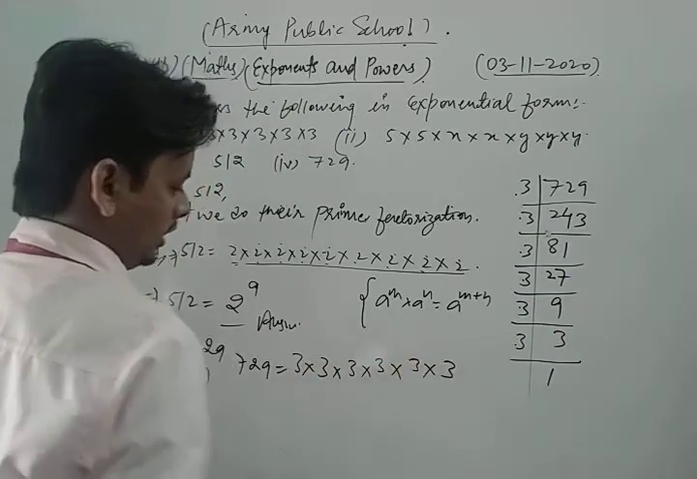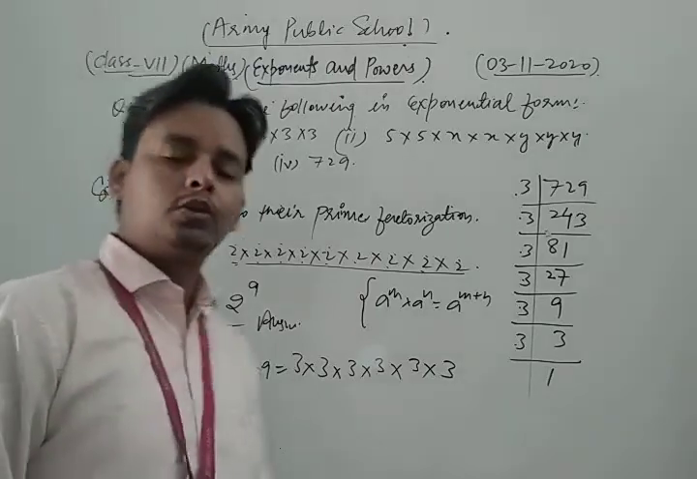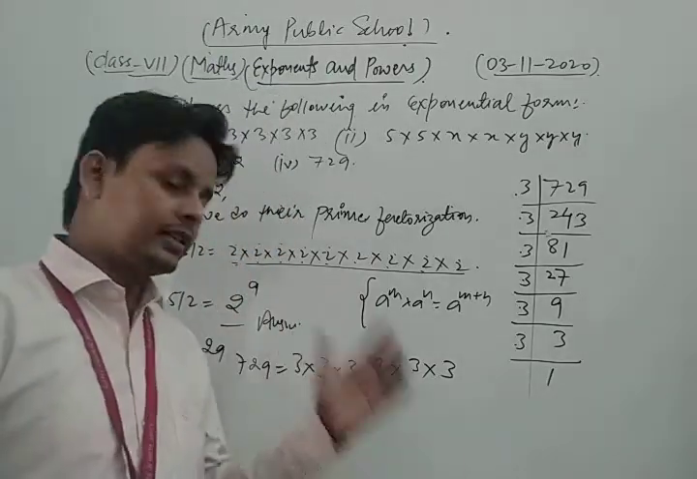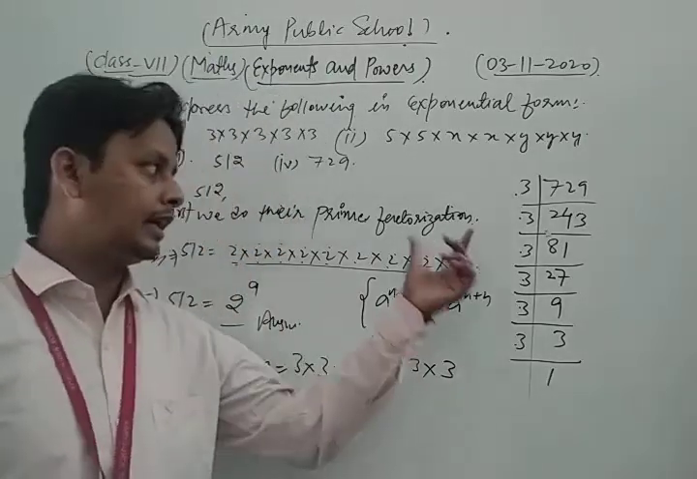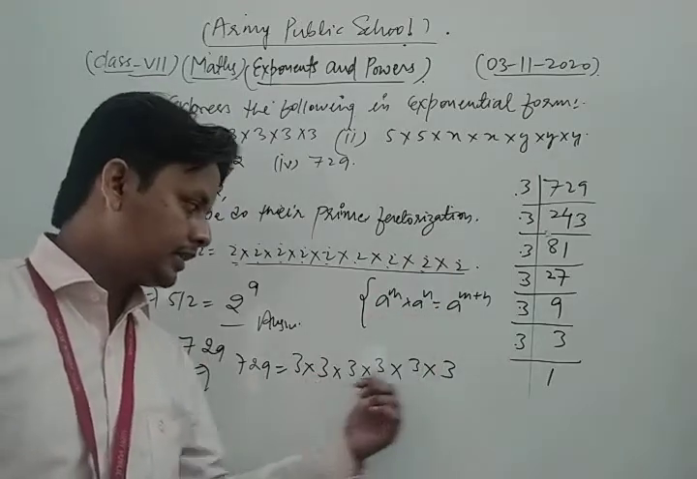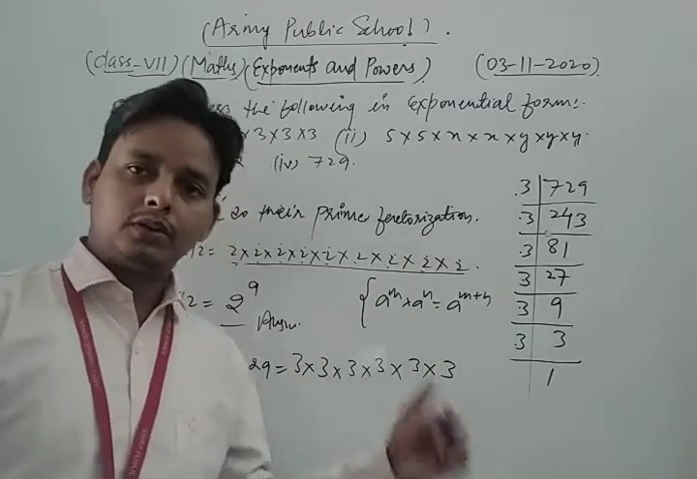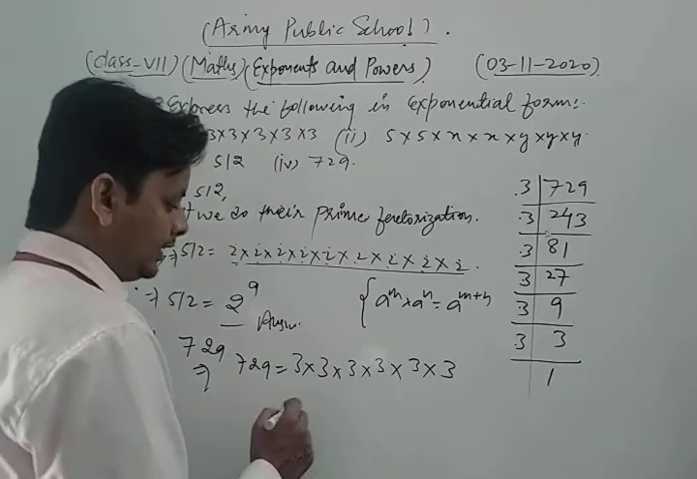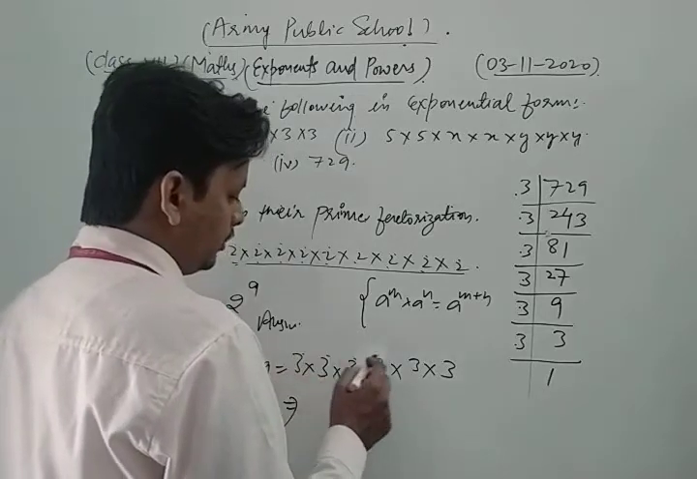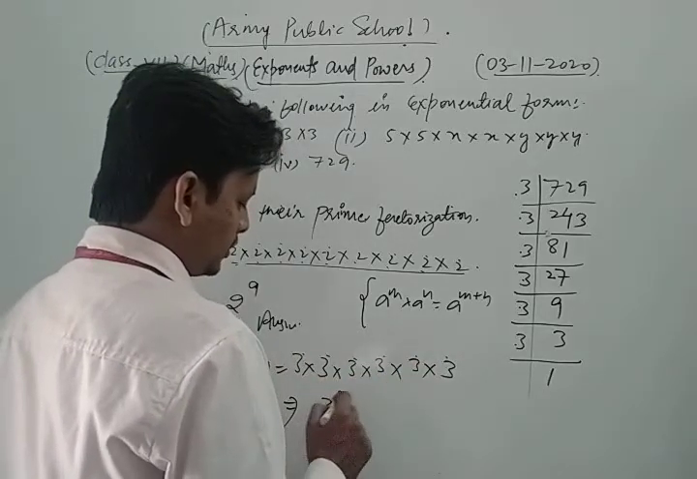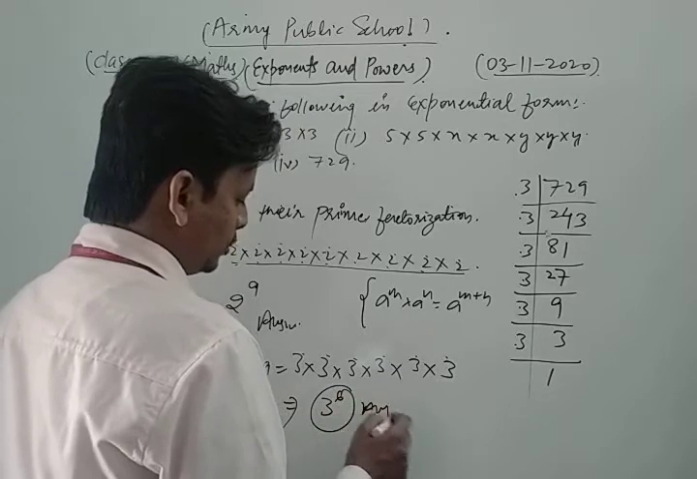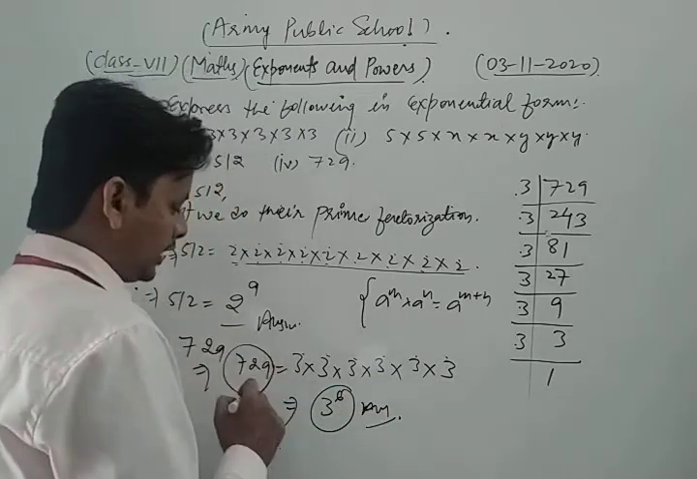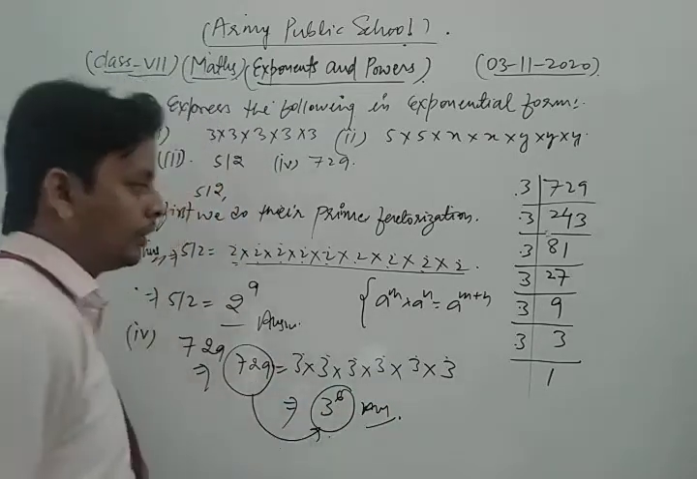Now what do I do here? Again we apply the same basic laws of exponents. Here the bases are the same but the powers are different, so we add the powers: 1, 2, 3, 4, 5, 6. So we write 3 power 6. Thus the required exponential form of 729 is 3 to the power 6.